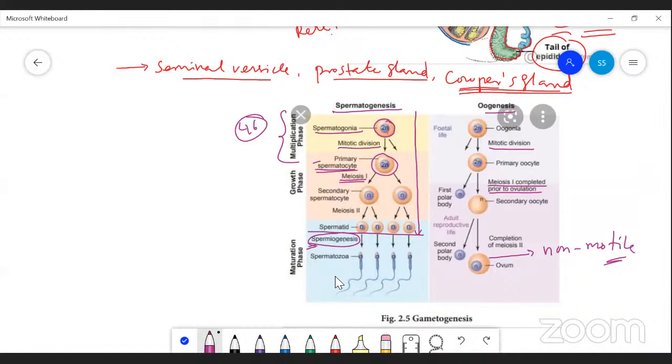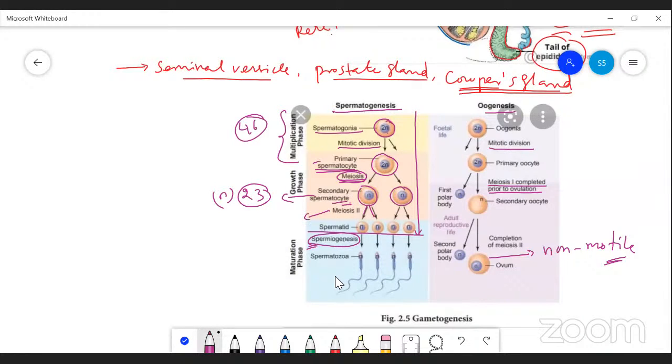The primary spermatocyte undergoes the first meiotic cell division, which is the actual meiotic division, and secondary spermatocytes are produced. Secondary spermatocytes have only 23, or n, chromosomes. The secondary spermatocyte then undergoes the second meiotic division.